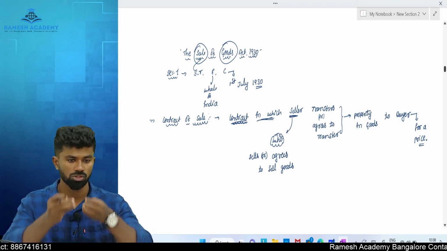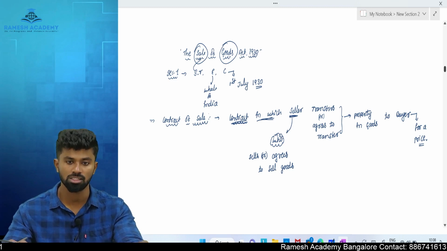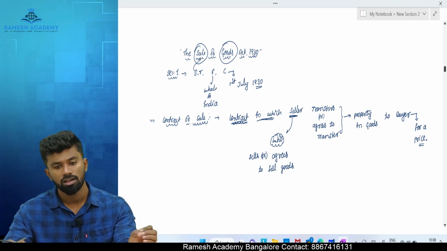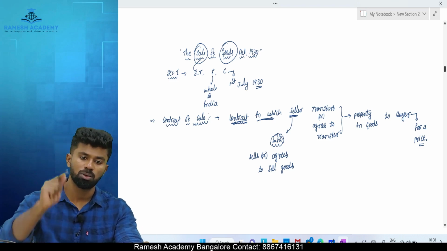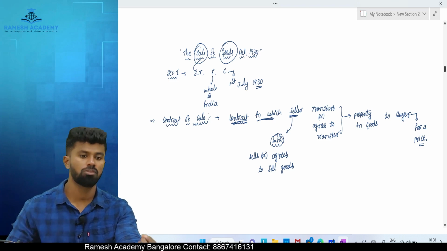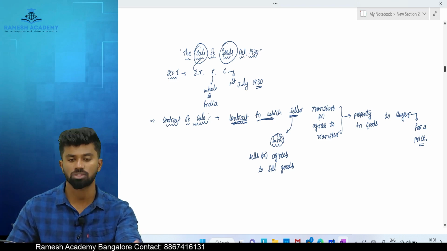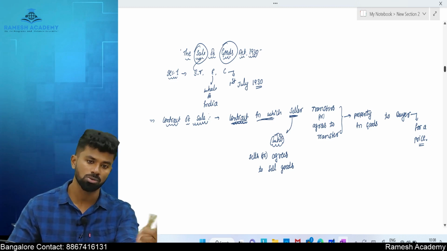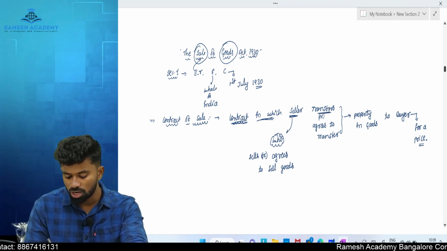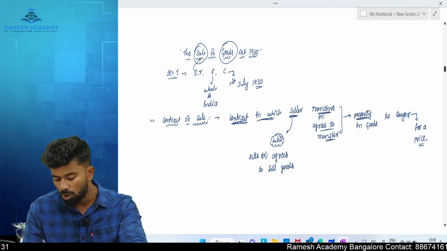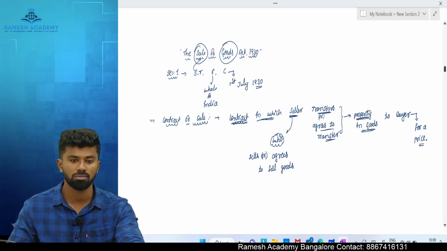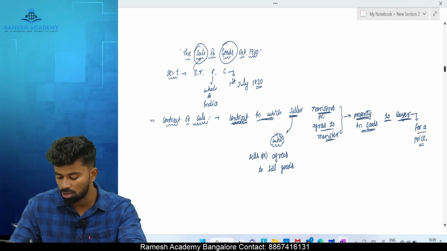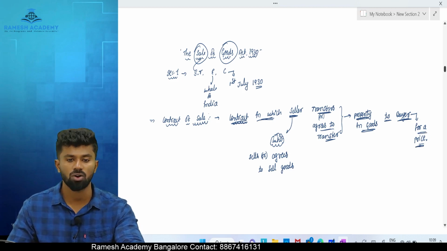If I sell the goods today and I give the goods to you today itself, that is, if I transfer ownership today itself, that is called sale. When I enter into a contract today, but I will transfer ownership on a future date or after fulfilling a condition, that is called agreement to sell. So contract of sale includes both things, where ownership is transferred or agrees to transfer property in the goods. Now what is property? Nothing but the ownership in the goods, to the buyer, for a price. That is considered a contract of sale.